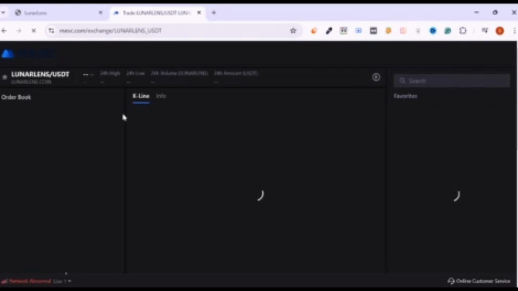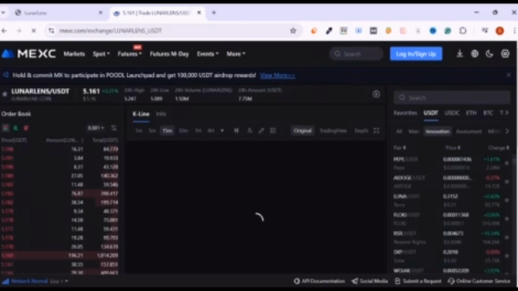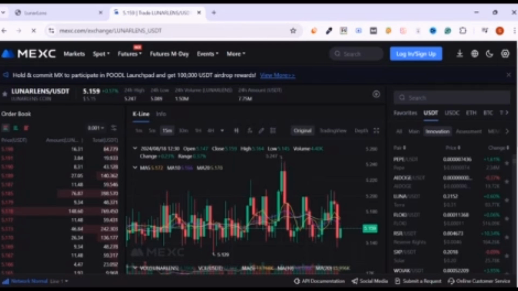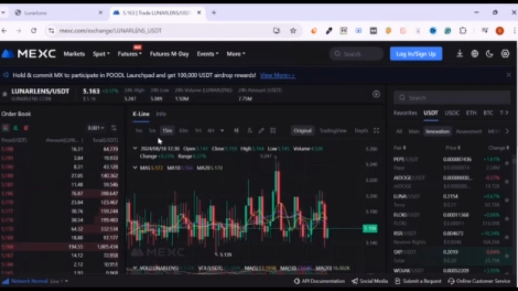You can see here the total chart of Lunar Lens price stands. Its current price is $5.161, plus 0.21% in the last 24 hours. You can see the total price stand of Lunar Lens right here. You can see the 5-minute candle, 15-minute, 30-minute, 1 hour, 4 hour, 1 minute, 1 month, everything you want.